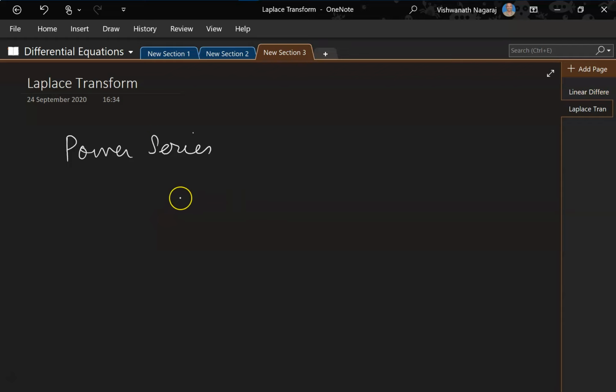Just to give you an example, this is x plus x square plus x cube plus and so on up to x to infinity. This is equal to 1 by 1 minus x. Remember this?